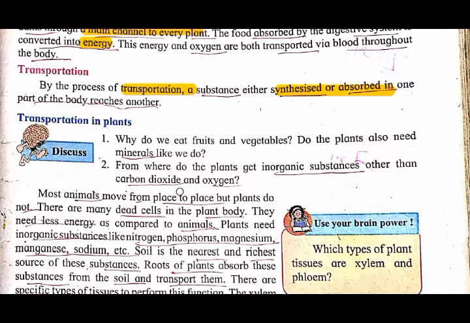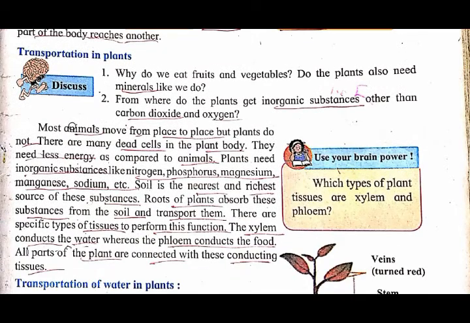From where do the plants get inorganic substances other than carbon dioxide and oxygen? You know very well that plants grow in the soil, so they get all the inorganic substances through the soil. Am I clear? Now, animals move from one place to another, but can plants move? No, plants cannot move. They stand in one place. There are also many dead cells in the plant body.